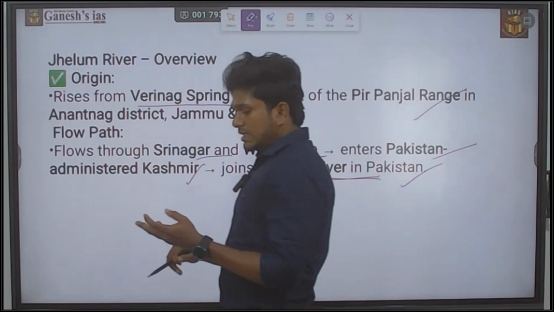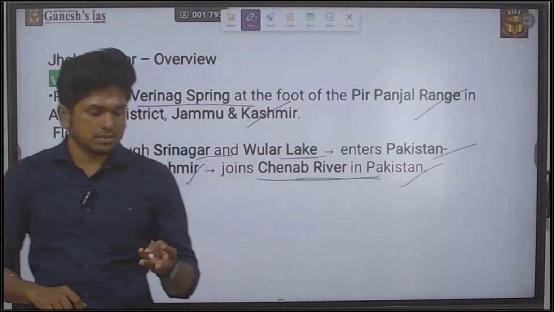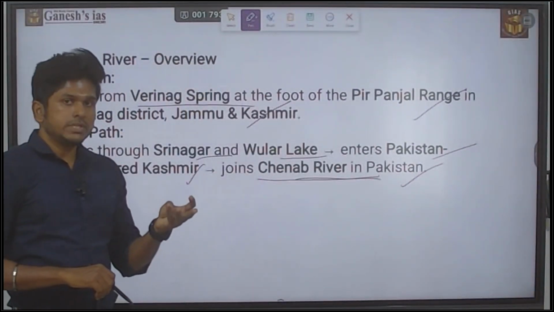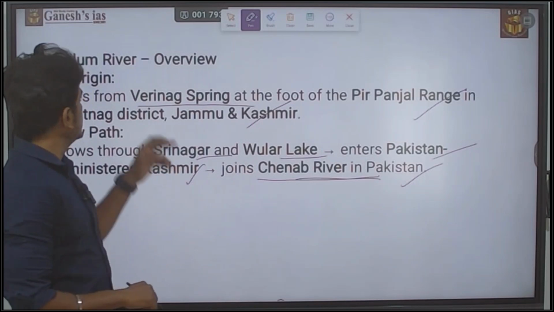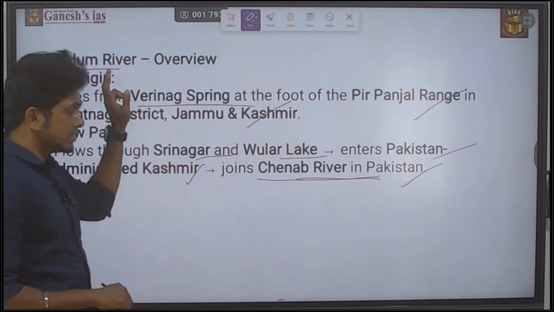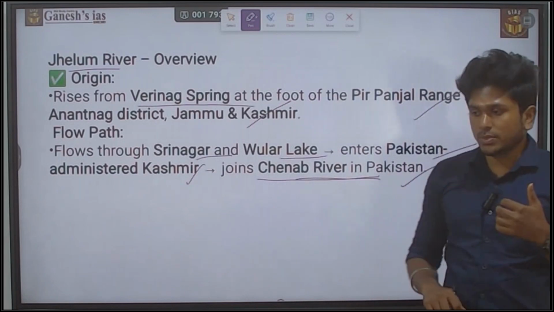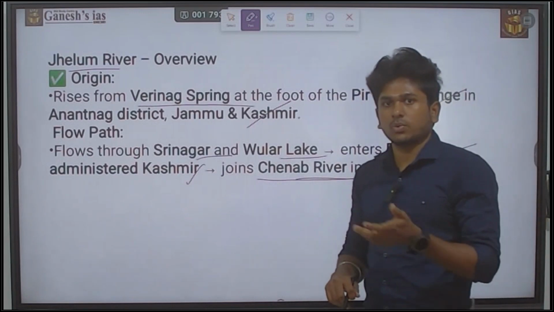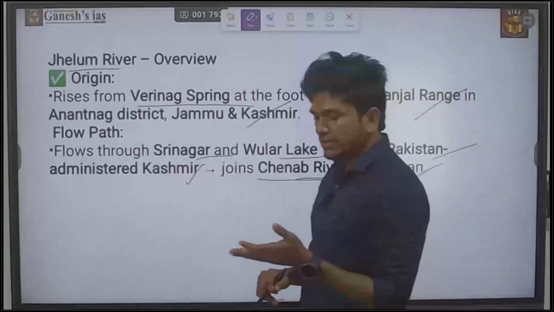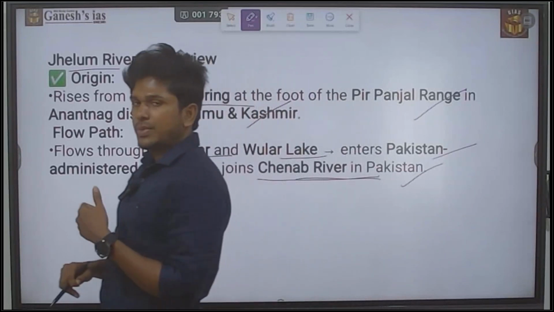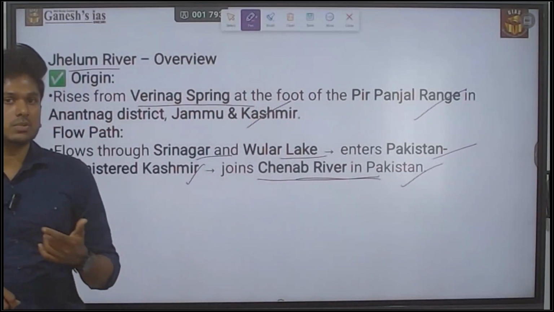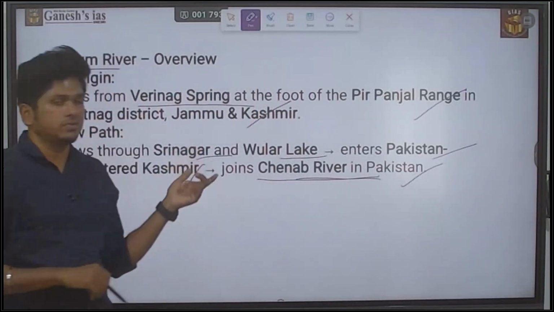So the Sel River, then the Ramjal Setu Link Project and the Chenab River, sorry, the Jhelum River. These are the possible rivers they may ask about in 2025, because all these rivers are in the news. So please make a note of it. There is a possibility of questions from these rivers.